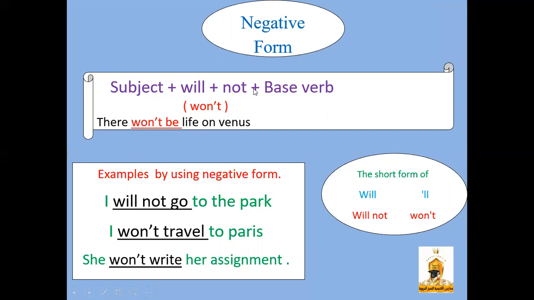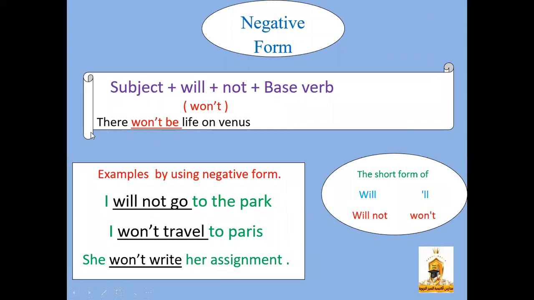The only difference in this form is the addition of not to the sentence. So will and not give me the contraction won't, which has an apostrophe. Won't is the contraction form of will not.